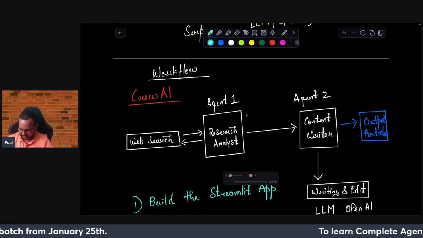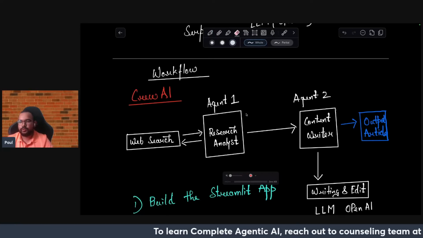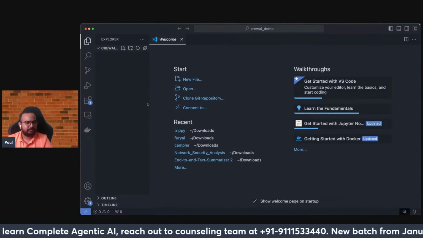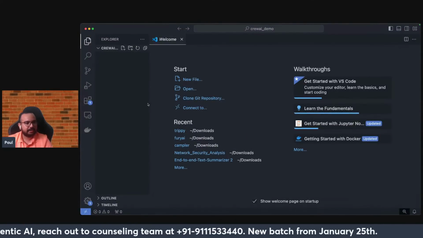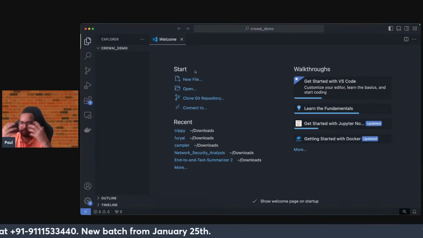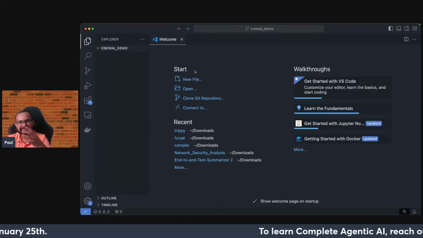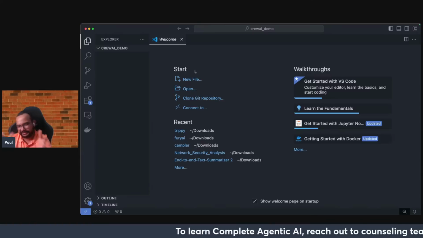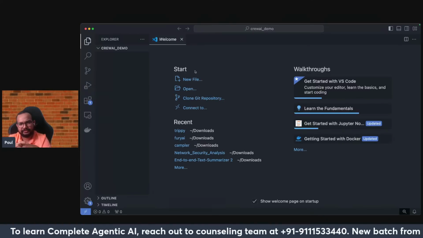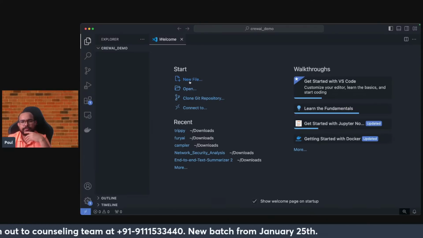So now let's get started with the code. If you have a question, just ask it in the chat and I can take them. Today the idea is not to build very complex architectures. The idea was to build a multi-agent system and finally integrate it with Streamlit. The integration is easy, if you are familiar with Streamlit, just a few simple lines of code. So let me open a new file.